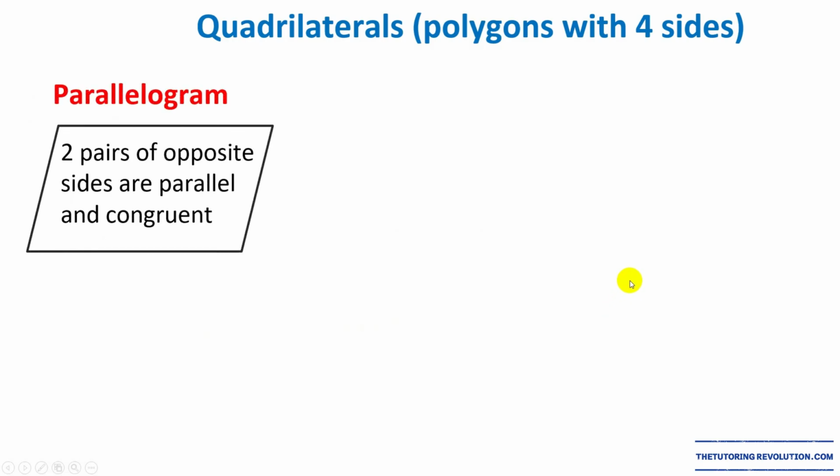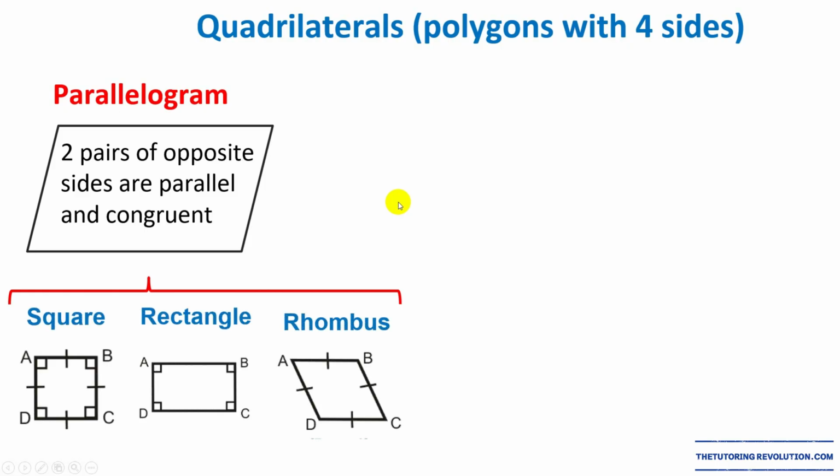We have 3 types of quadrilaterals. Parallelograms have 2 pairs of opposite sides that are parallel and congruent. So this side here and this side here are opposite to each other, and they are going to be parallel to each other, and they are going to be congruent to each other. Same with these 2 sides here. They are opposite to each other, they are parallel to each other, and they are congruent to each other. There are 3 types of parallelograms: the square, the rectangle, and the rhombus.